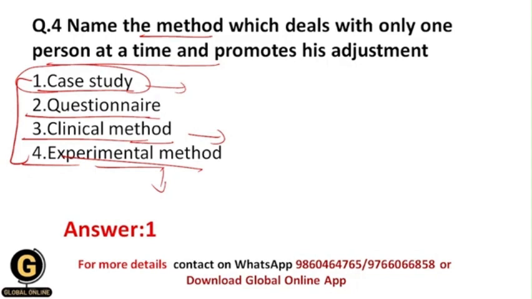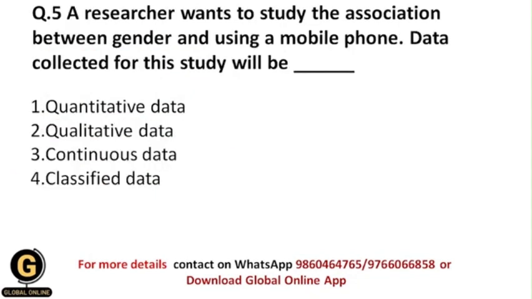Okay, so lots of things can be done within the experimental method, but your correct answer over here is case study. A researcher wants to study the association between gender and using a mobile phone. Data collected for this study will be?